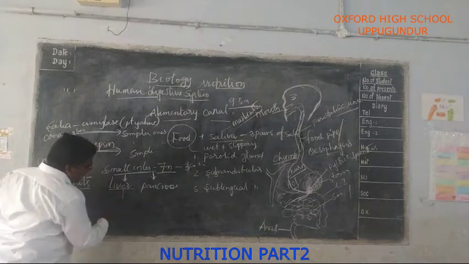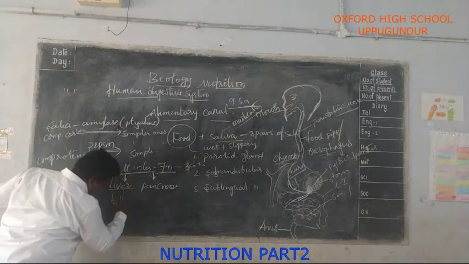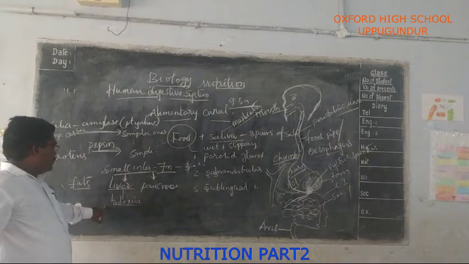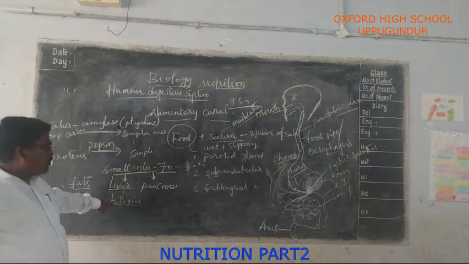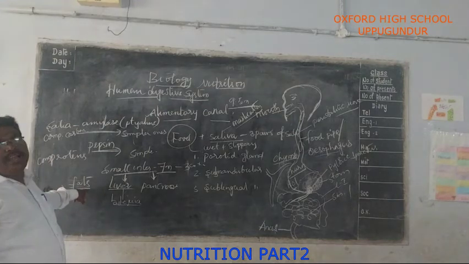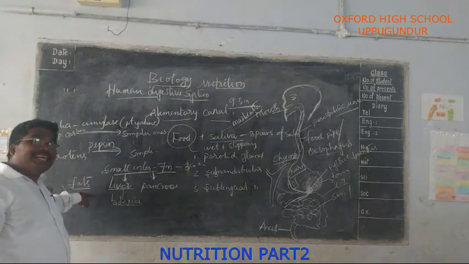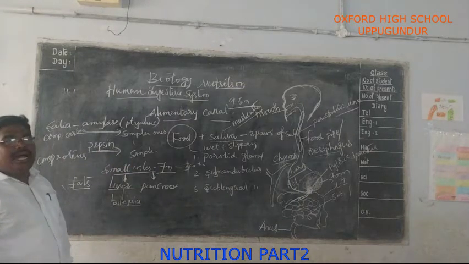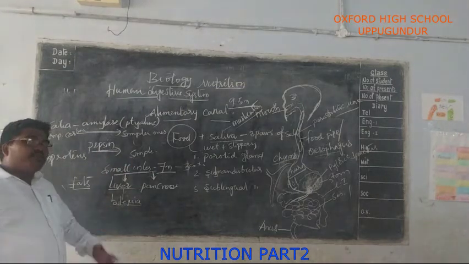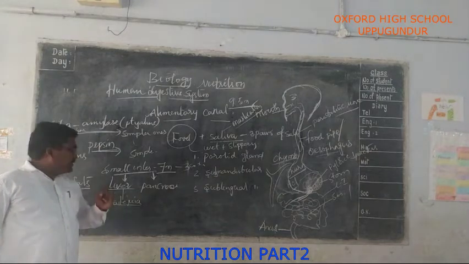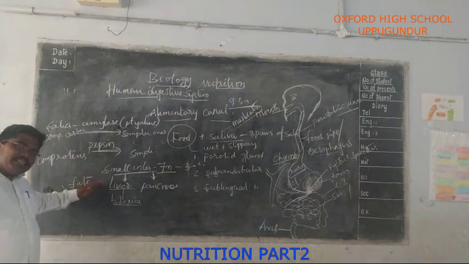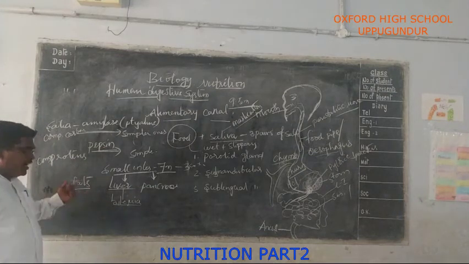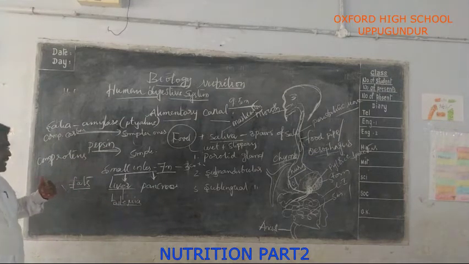The liver secretes bile juice. Bile juice is useful for the digestion of fats. Fats are digested by converting them into small globule-like forms, called emulsification. The digestion of fats by converting them into small globule-like forms by the bile juice is called emulsification. What is that?